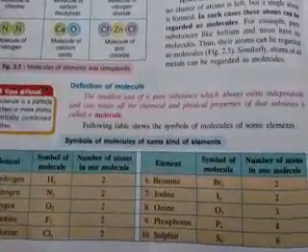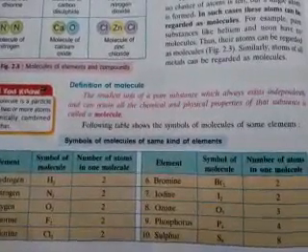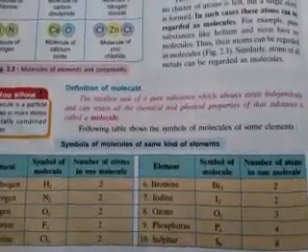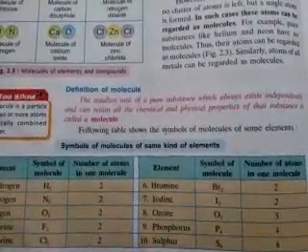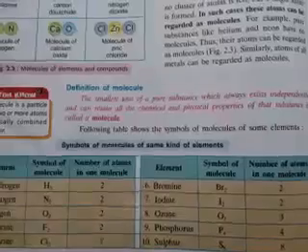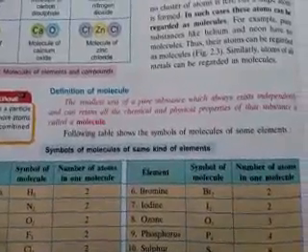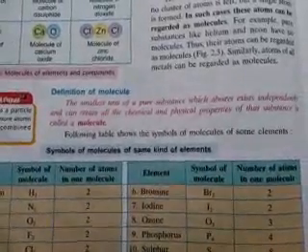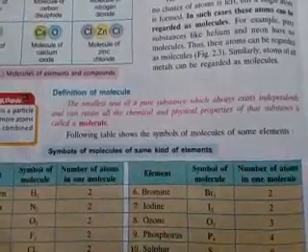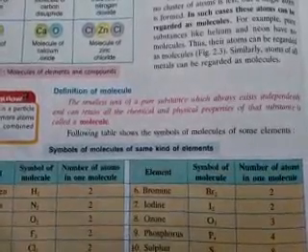A molecule always exists independently, whereas an atom cannot exist independently. So this is the major difference between an atom and a molecule.